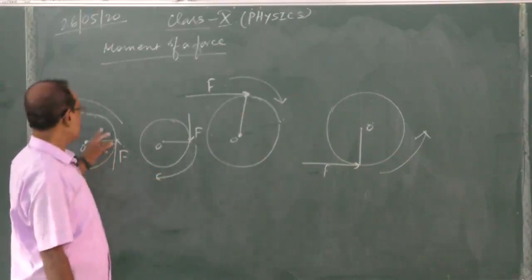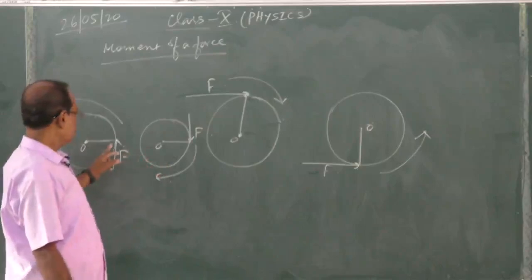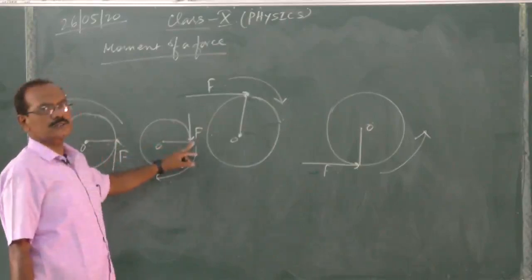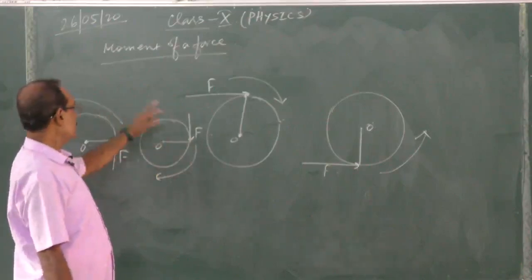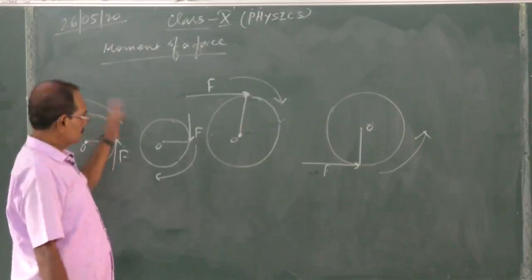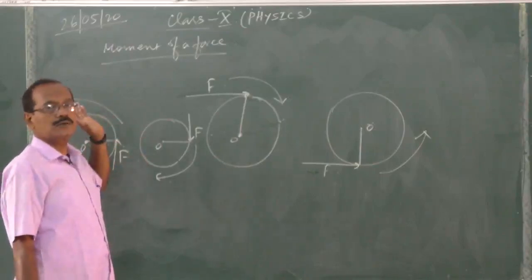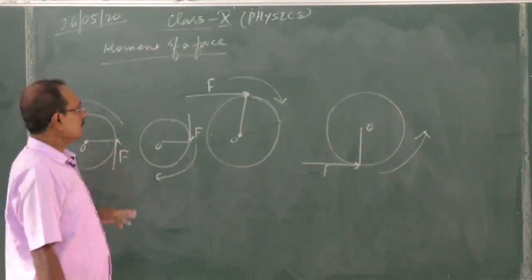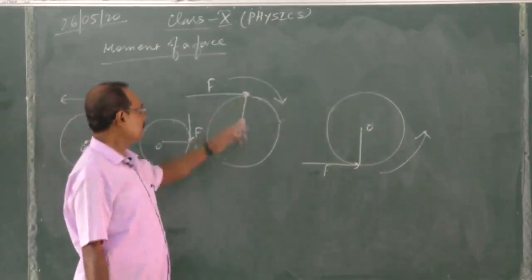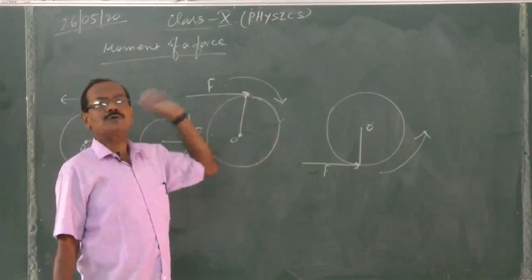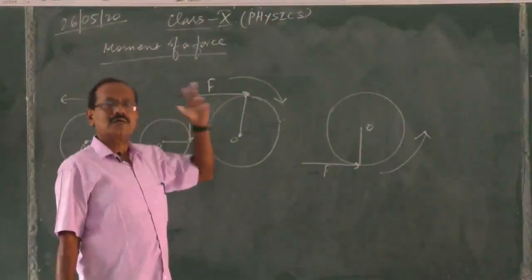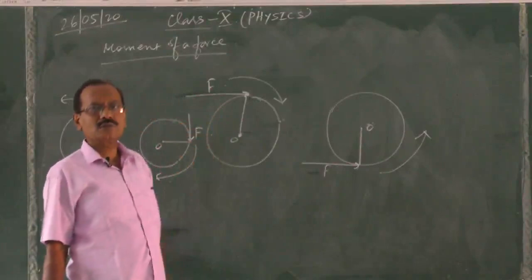Here it is anti-clockwise, here it is clockwise, but in both cases forces are applied at the same point on the body. Only we are changing the direction of force, so that clockwise, anti-clockwise movement. But again at a different point we are applying force in the same direction, then also the direction of rotation will change.